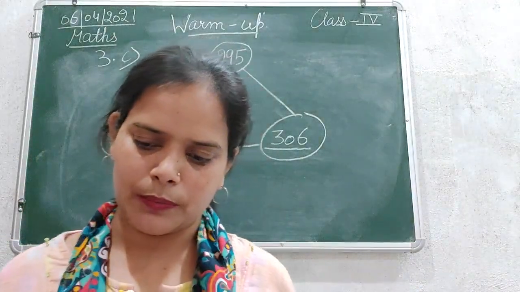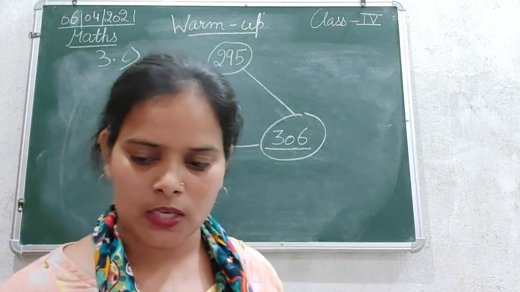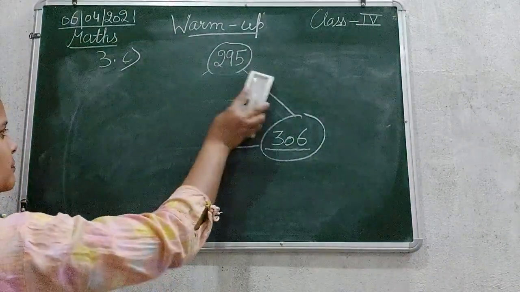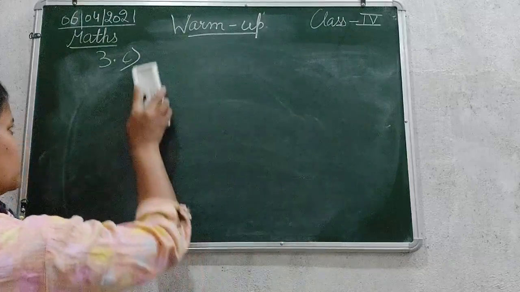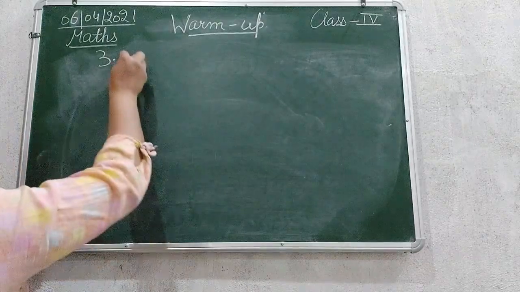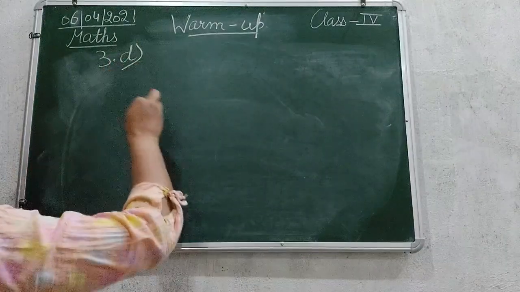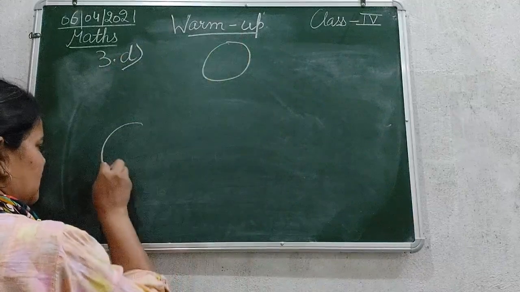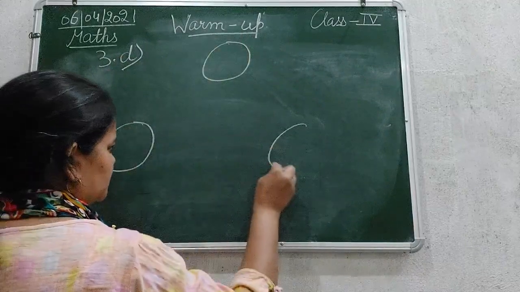Okay, let's do one more part from here only. Okay, so that is the D part. So let's do the D part. The D part is here.